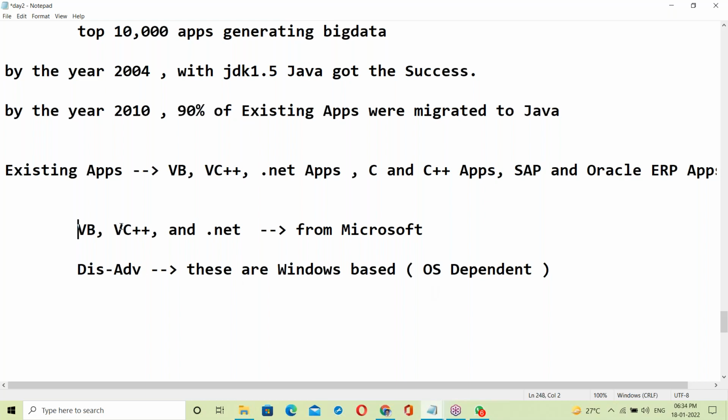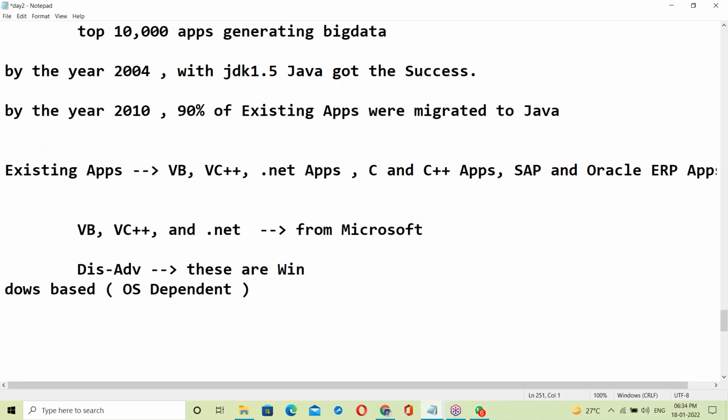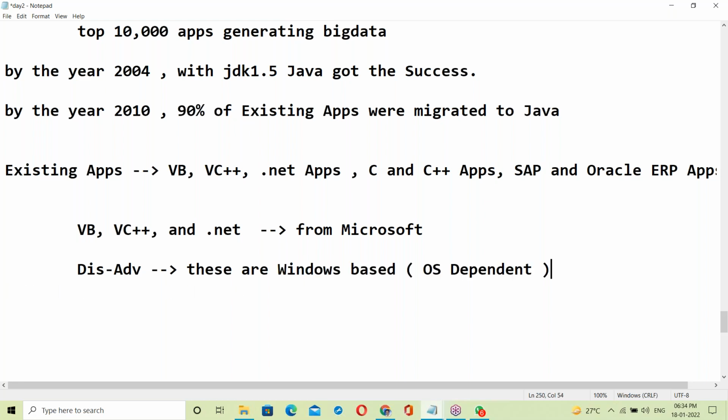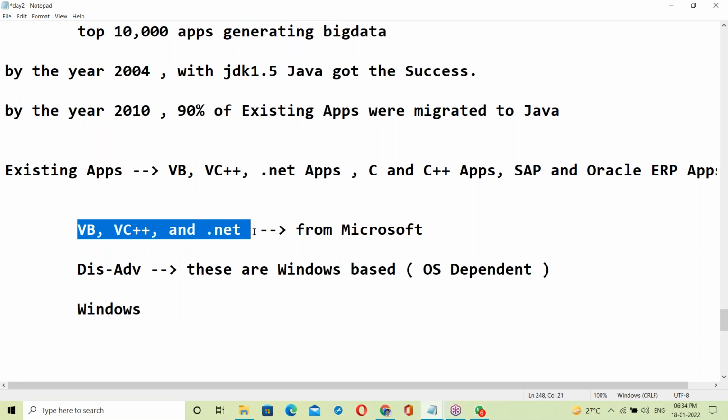The disadvantage of these Microsoft products is that they are Windows based. If it is Windows based, then it is OS dependent, platform dependent. So what is the problem with Windows based?